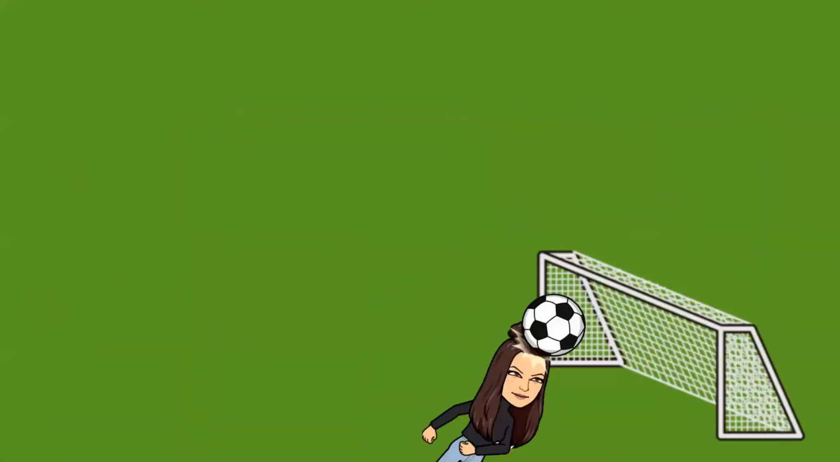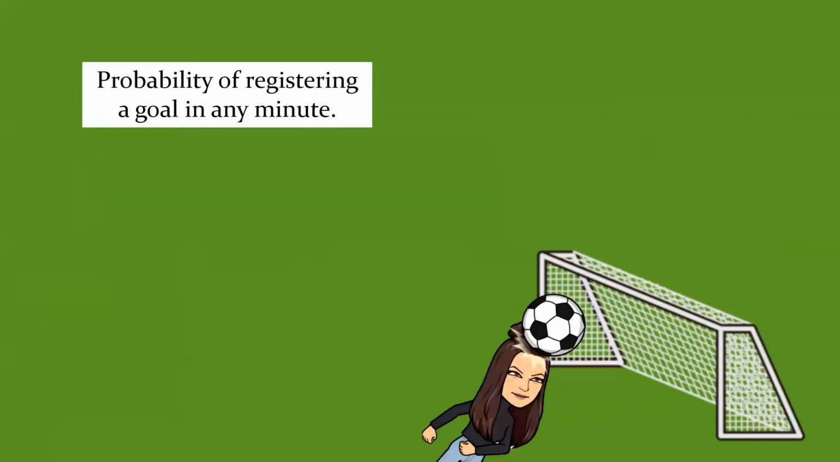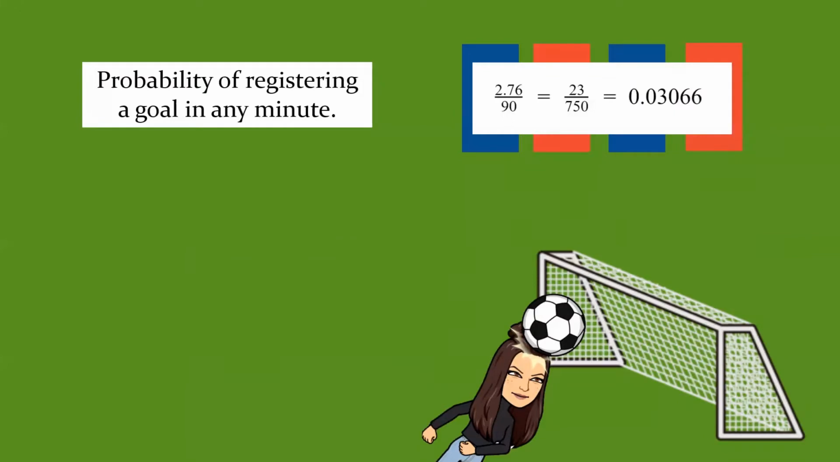Now that we know what a counting process is, and with the statistics we talked about before, we can compute the probability of registering a goal in any minute. We do this by dividing the average of goals per match by the number of minutes in a match, which is 90, and this is what we get.